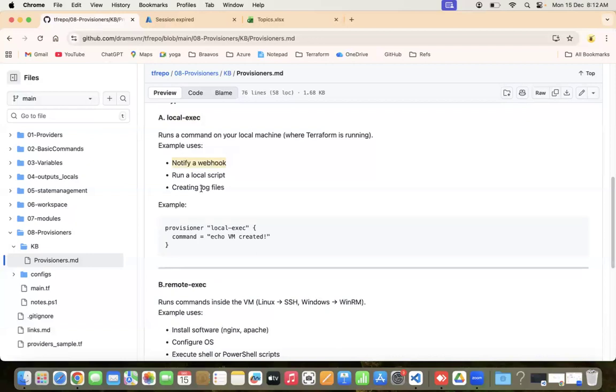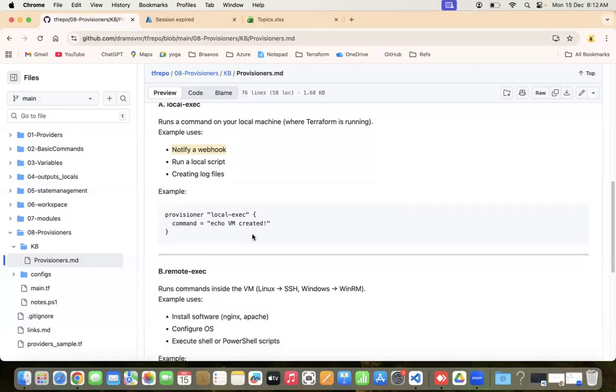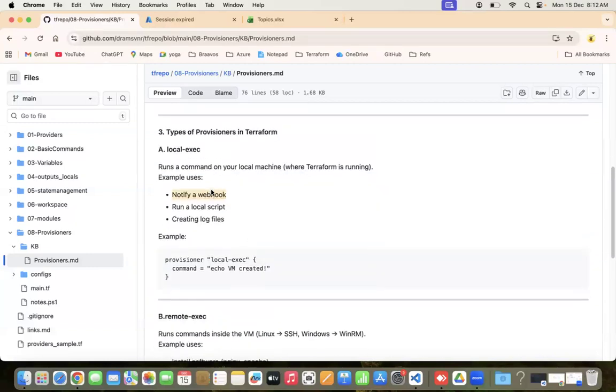So when you are running your Terraform script, you want to create a deployment log file, you can use this. Like here in the example, it says echo VM created. That means it is creating a log file. After creating a VM, it records that at this particular timestamp, a VM is created. So this is the first one, local exec.